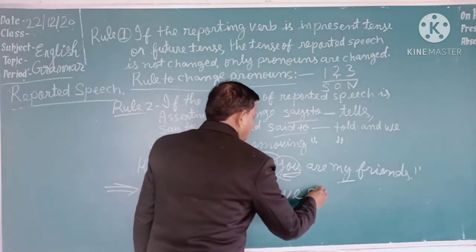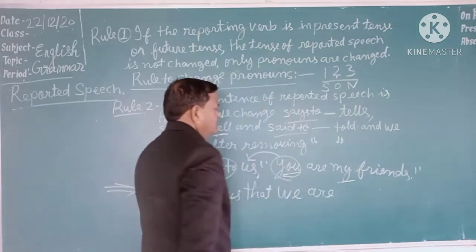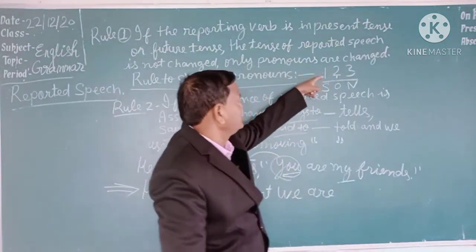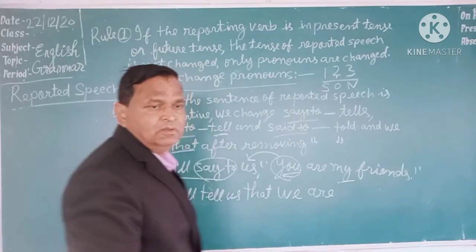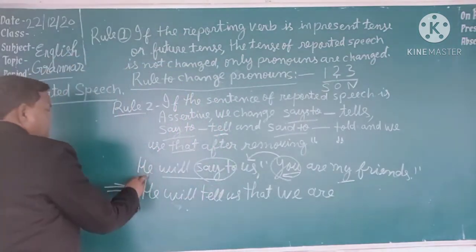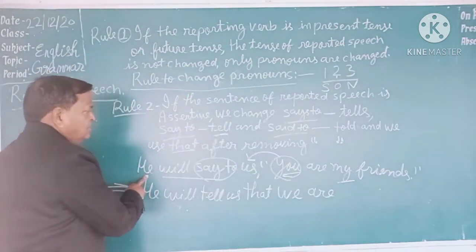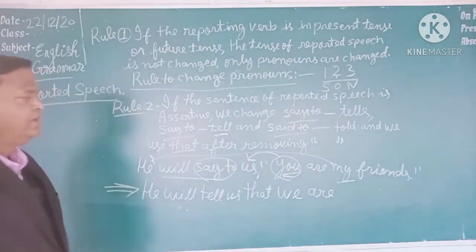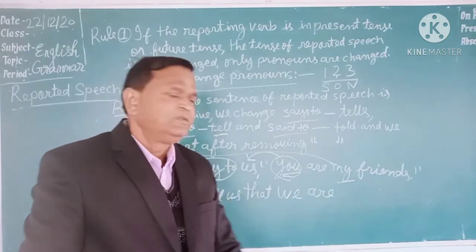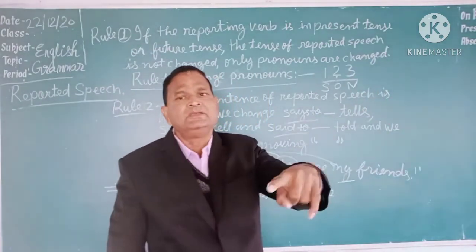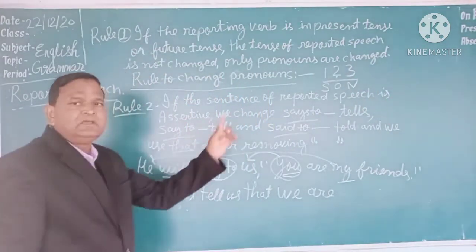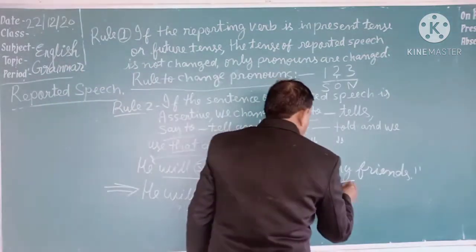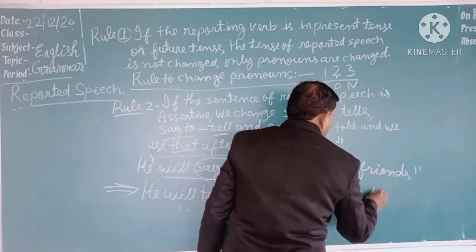The next pronoun is my. My is a first person pronoun, written according to the subject of the reporting verb. What is the subject of the reporting verb? The subject of the reporting verb is he. So my is changed according to he. See the case. My is possessive case. The possessive case of he is his. In place of my, his will be written. We are his friends. This is the answer.